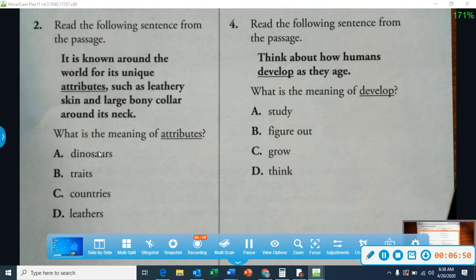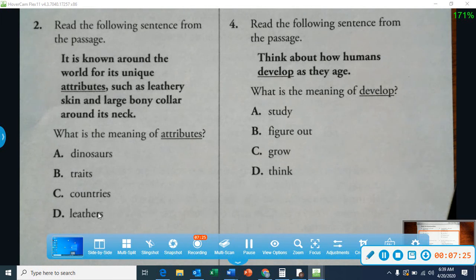Dinosaurs. It is known around the world for its unique dinosaurs. The Triceratops is known around the world for its unique dinosaurs? I don't think so. It is known around the world for its unique traits. Possible answer. What are traits? Eye color, skin color, size, shape. Possible answer. Countries. It is known around the world for its unique countries. We don't know what the countries were like back around the time of the dinosaurs, guys, so I don't think that's a possible answer.